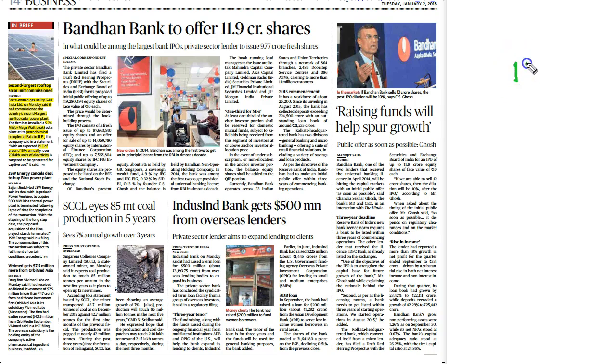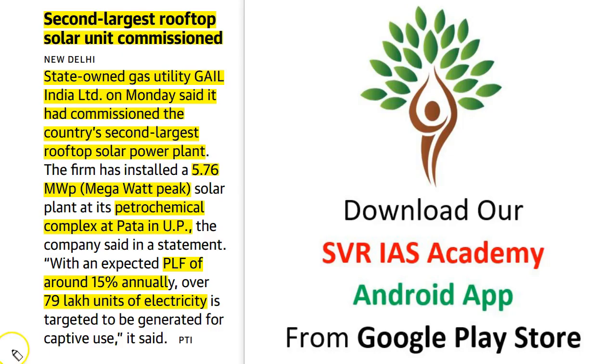This is page number 14 of the Hindu newspaper, and this page contains one important article. This article is discussing the rooftop solar project. Recently, the Gas Authority of India Limited has announced that it has commissioned the nation's second largest rooftop solar power plant. According to the announcement of GAIL India Limited, it has installed a 5.76 megawatt solar plant at its petrochemical complex at Pata in Uttar Pradesh.